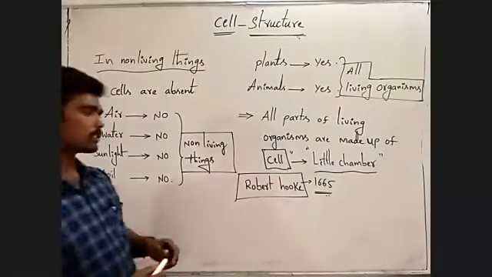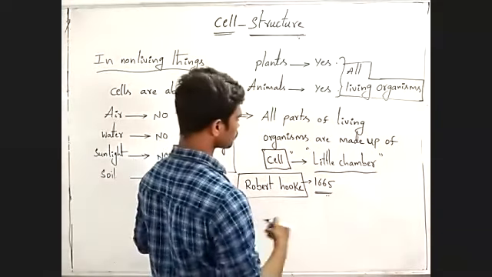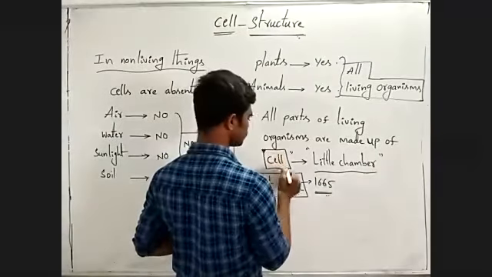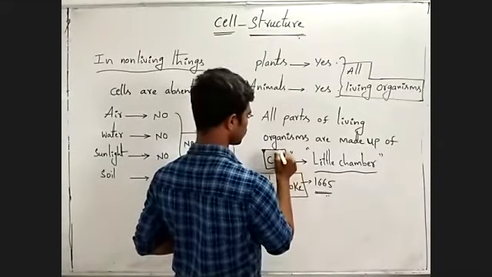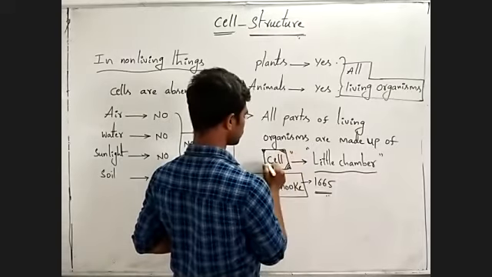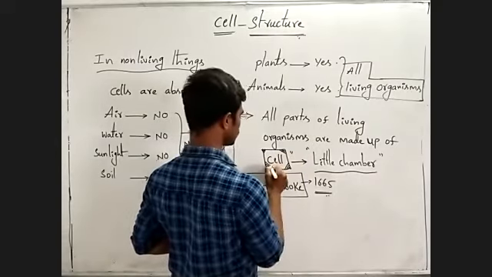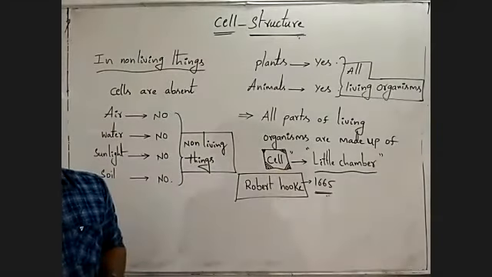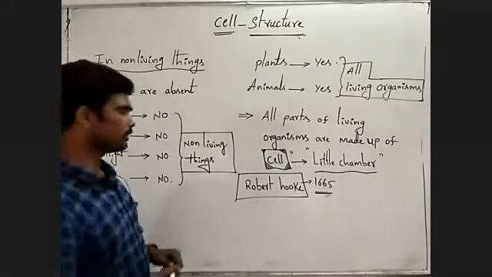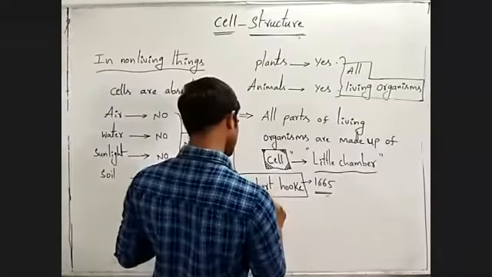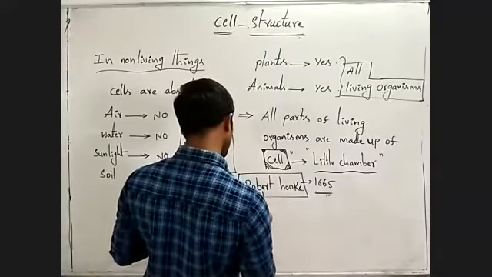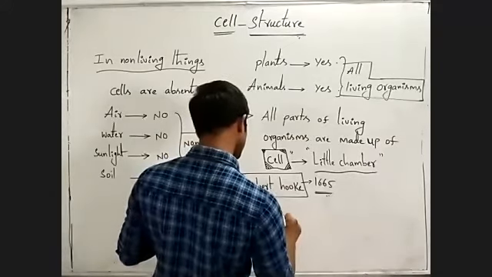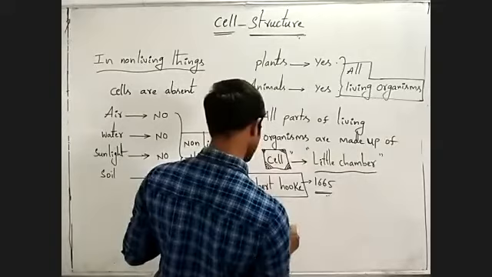Are you understanding? This is very important. Actually, he discovered the plant cell first.